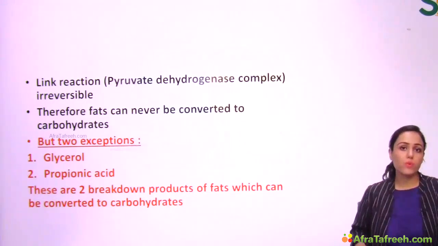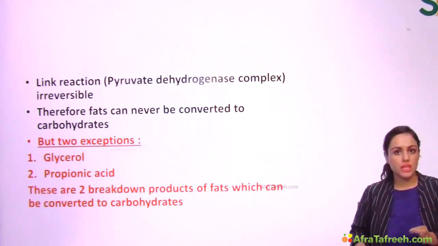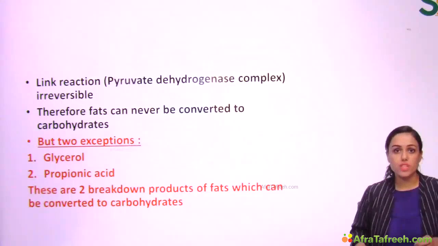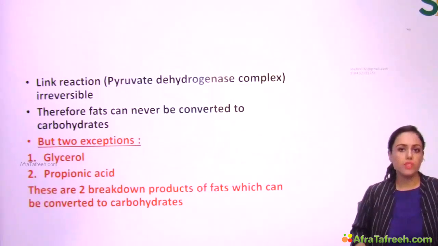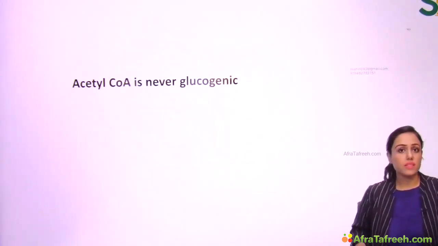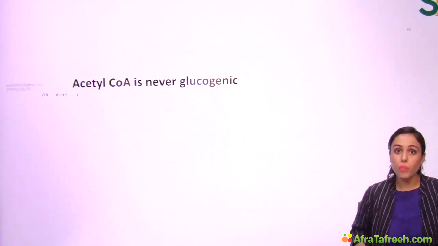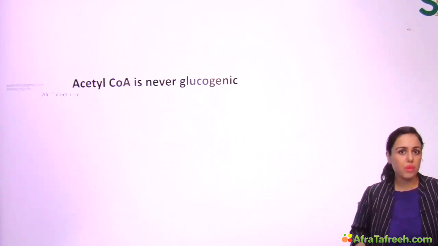How is glycerol converted to glucose? Glycerol can make DHAP, that is dihydroxyacetone phosphate, with the help of the enzyme glycerol 3-phosphate dehydrogenase. Now this DHAP is an intermediate of glycolysis. It can be converted to glucose, right? On the other hand, during the metabolism of propionic acid, the end product formed is succinyl-CoA. Succinyl-CoA is an intermediate of TCA, and any intermediate of TCA can form glucose. All this detail will be taken up in subsequent topics. So I say that acetyl-CoA is never glucogenic. It can never form glucose. That's why we say fats can never be converted to carbohydrates.